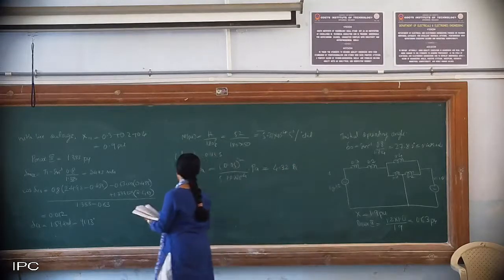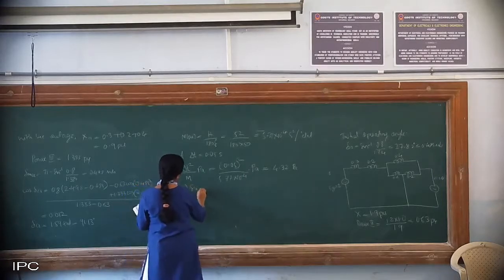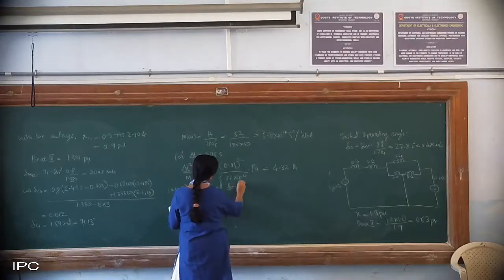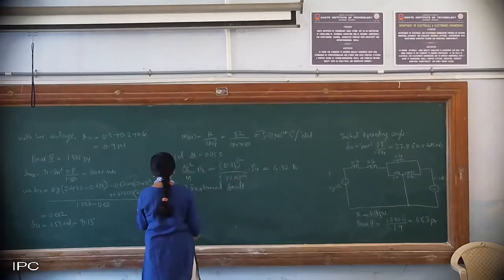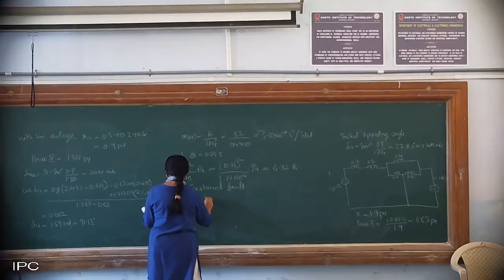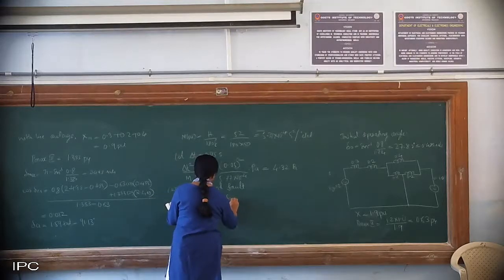Yes. So now they have asked for 3 cases. So case 1 will be sustained fault. Okay, so that means it is not cleared. Okay, that fault continues. So PE will be 1.714, that is your Pmax 1 into sine delta.